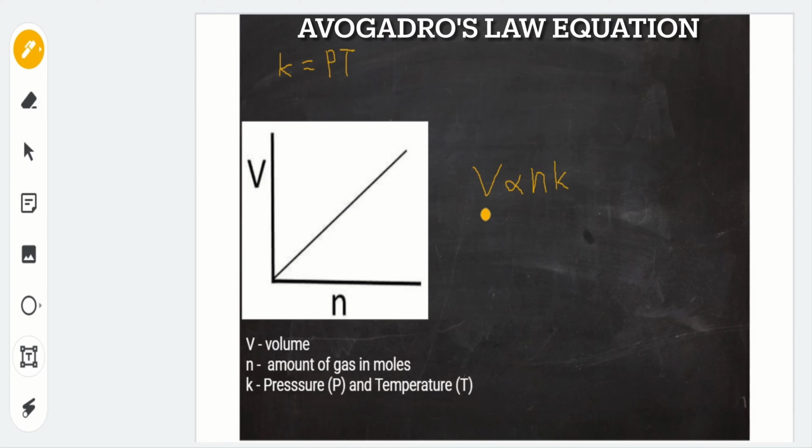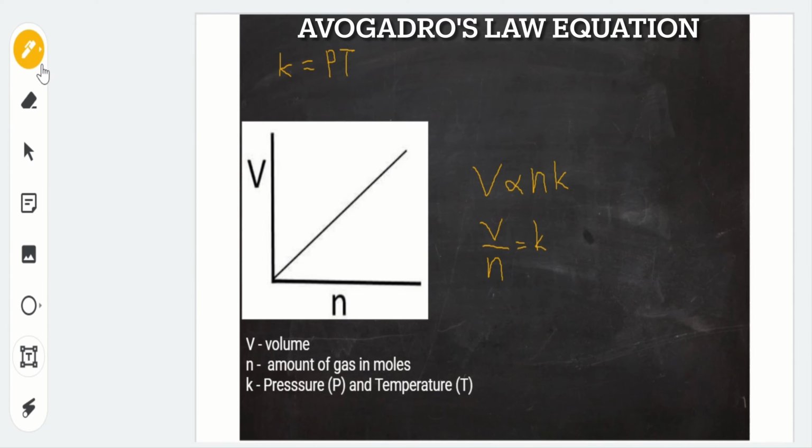Or we can rewrite this as volume of gas over the amount of gas in moles is equal to the constant K. So this means that what changes is only either the volume or the amount of gas, but the pressure and temperature stay the same and do not change.